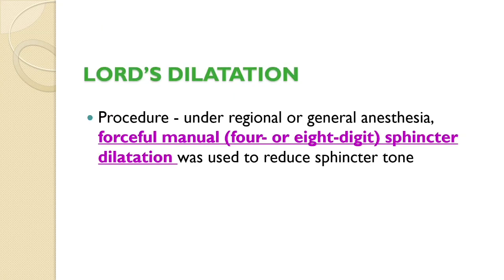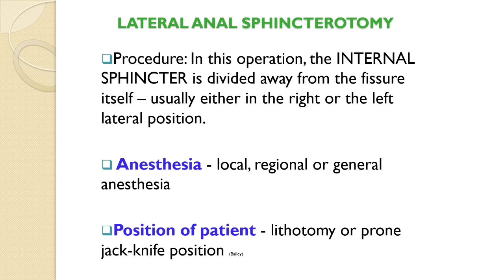What are the operative measures? Lord's dilatation: under regional or general anesthesia, there is forceful manual sphincter dilatation to reduce the sphincter tone. Most commonly used surgery is lateral anal sphincterotomy. In this operation, the internal sphincter is divided away from the fissure, usually in either the right or left lateral position.